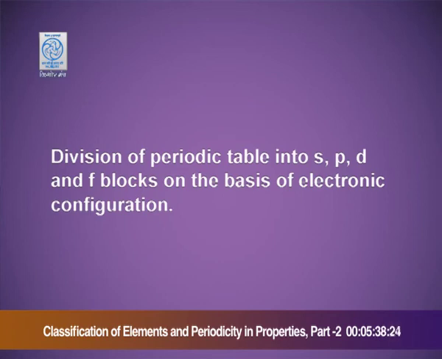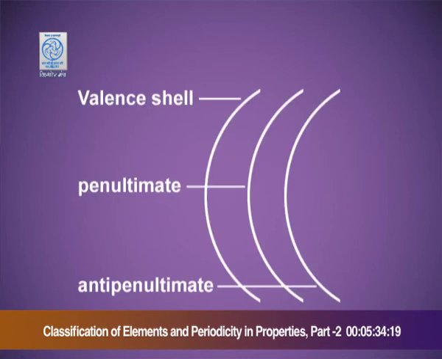But before that, let me tell you that the outermost shell is known as the valence shell. The shell inside the valence shell is known as the penultimate shell, and the shell inner to the penultimate shell is known as the anti-penultimate shell.